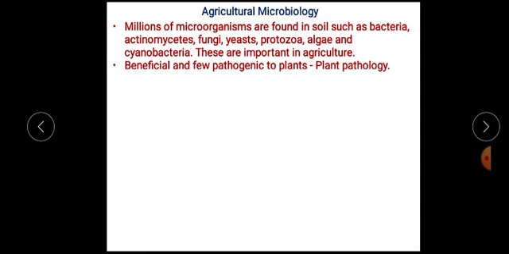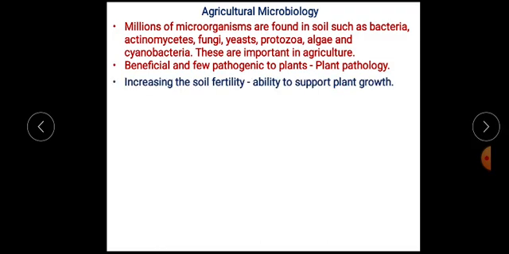The study of phytopathogenic microorganisms, pathogenic to plants, is done under plant pathology, which is a separate branch in agricultural microbiology.